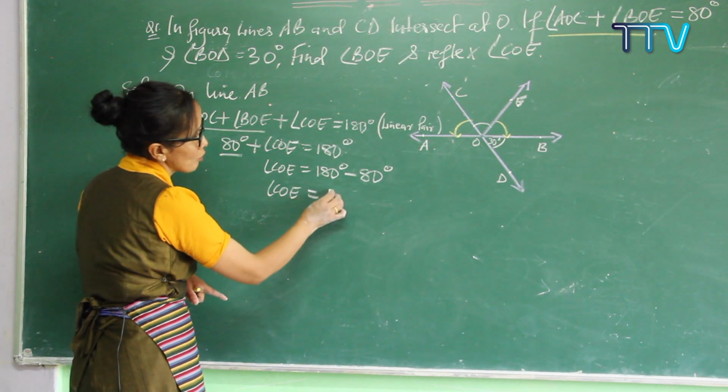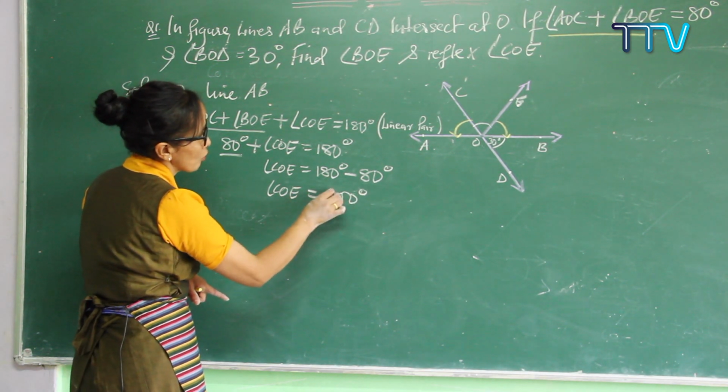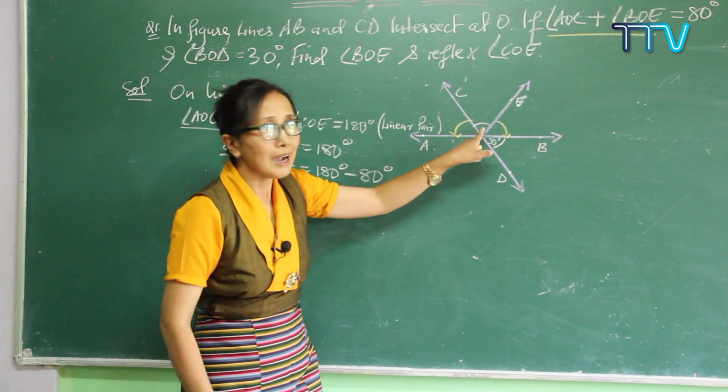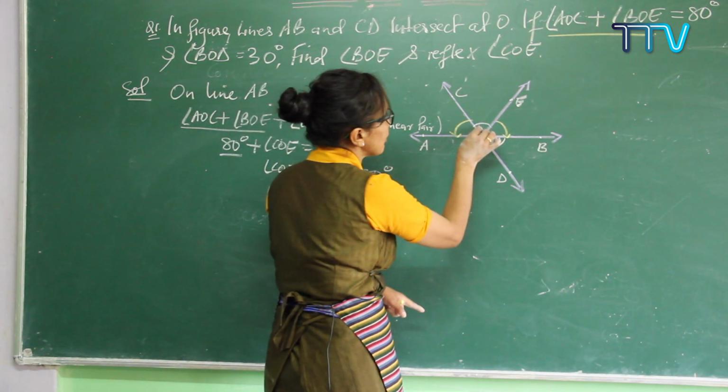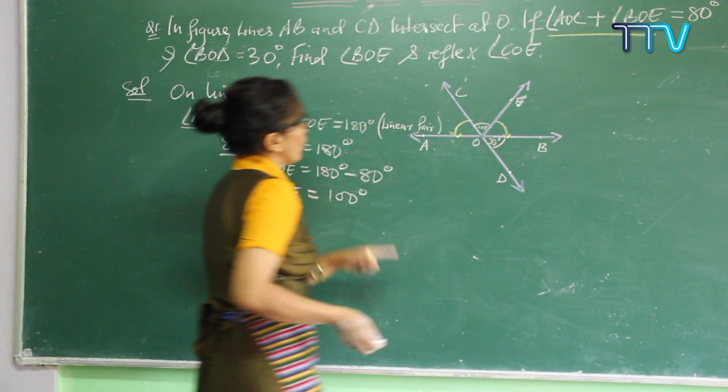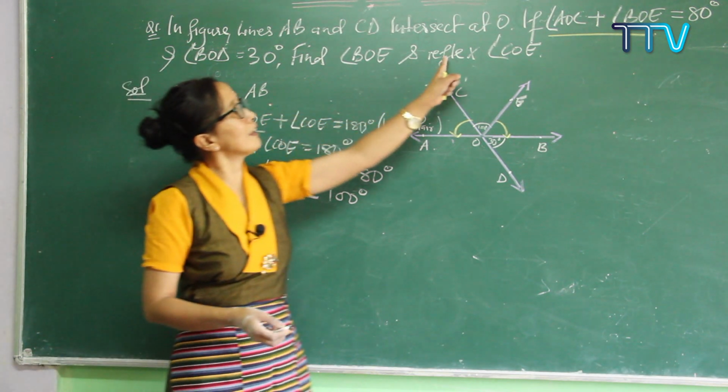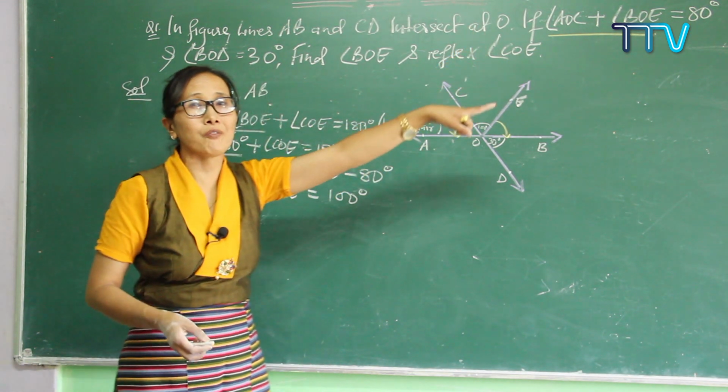180 minus 80, you will get 100 degrees. So your COE is how much? 100 degrees. If you know this is 100 degrees, it means you have to find the reflex angle. What is meant by reflex?